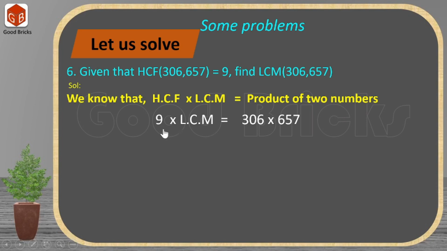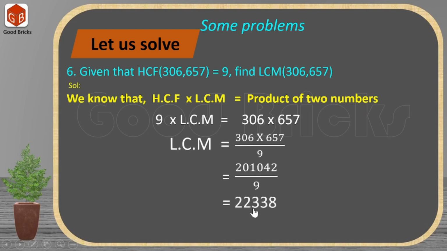Now, since we want to calculate LCM, let us take this 9 towards the right side. So whatever is there towards the right side, it will divide by 9. So finally LCM is equal to this by 9, and after simplification we will get 22,338. This is the LCM of these two given numbers.